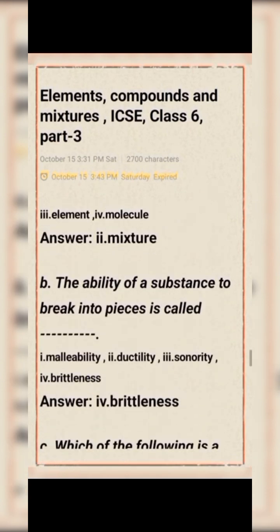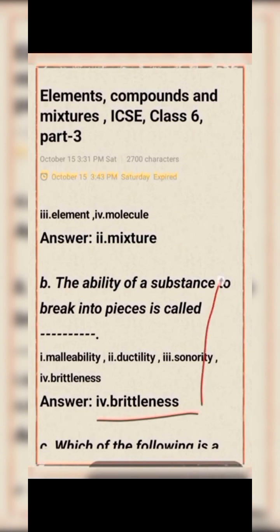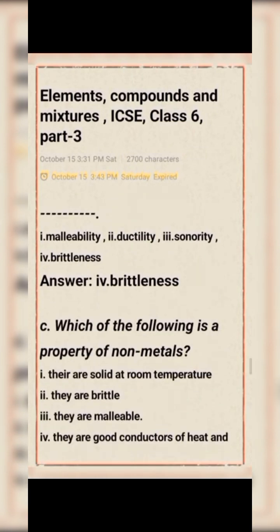Next question number B. The ability of a substance to break into pieces is called: option A malleability, option 2 ductility, option 3 sonority, option 4 brittleness. Answer: brittleness. Okay.